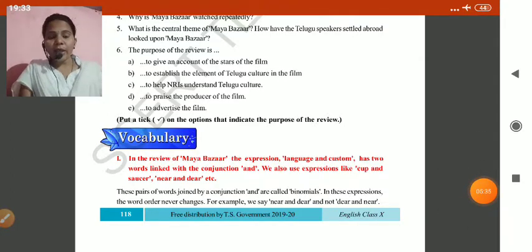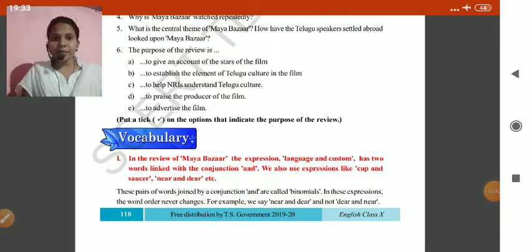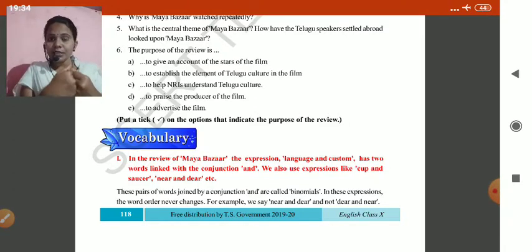So, in this review of Maya Bazaar, the expression "language and custom" has two words linked with the conjunction "and". Wherever you see it in the textbook, it is always repeated with the same words, linked with the conjunction. You know, conjunction is a part of speech which is used to join nouns or pronouns. We also use expressions like cup and saucer, near and dear.